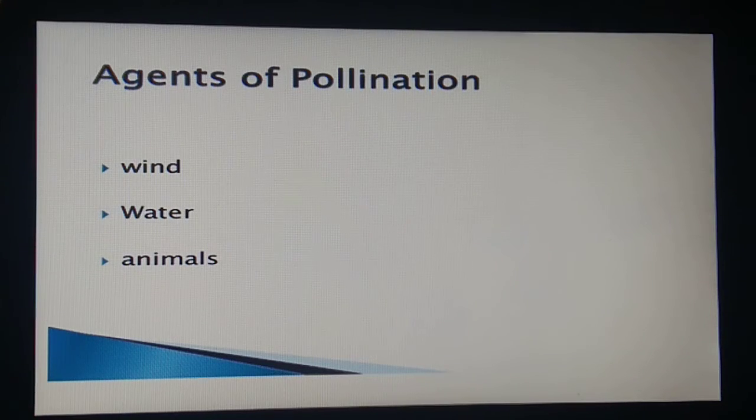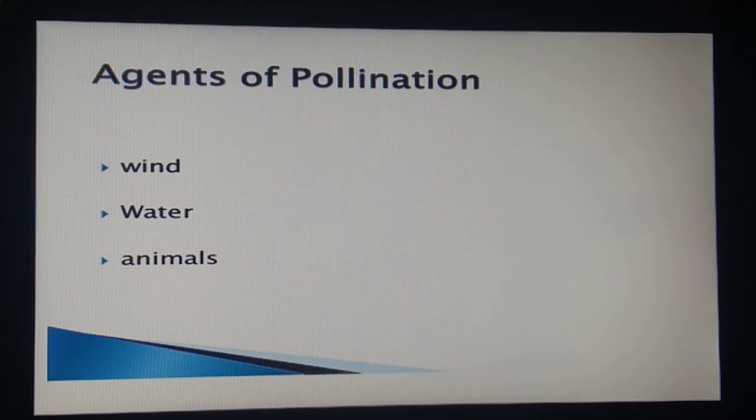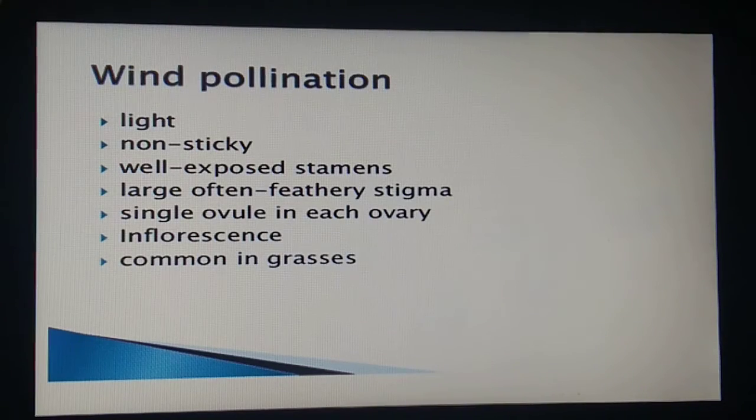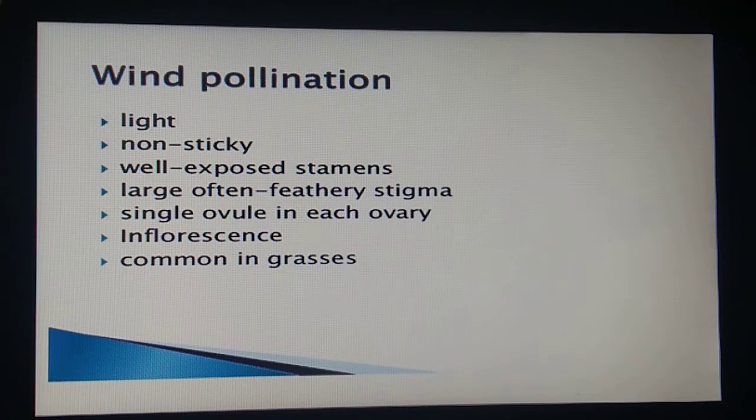Now moving on to the next topic, agents of pollination, which is very, very important for pollination to proceed. Plants use two abiotic agents, that is wind and water, and one biotic agent, that is animals, to achieve pollination. Now we'll study wind pollination first, which is very common among abiotic pollination.